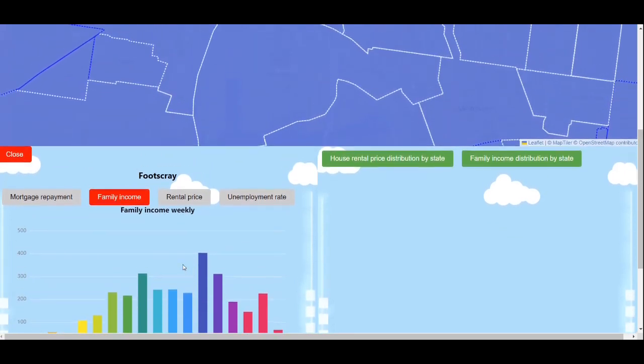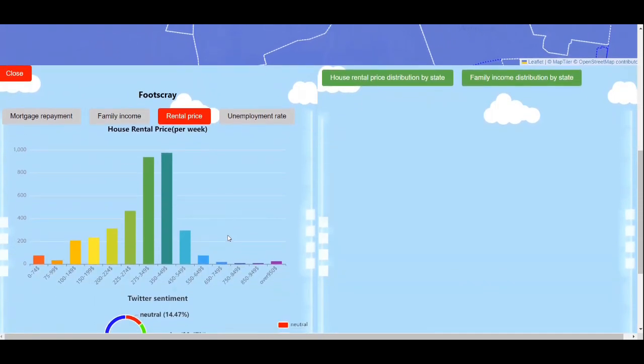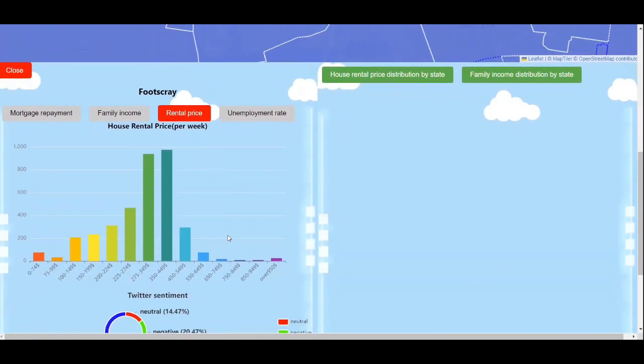Next, we can click the rental price button to see the third scenario. There is a histogram with a distribution of rental price. Also, there is a settlement pie chart below extracted from Twitter data.